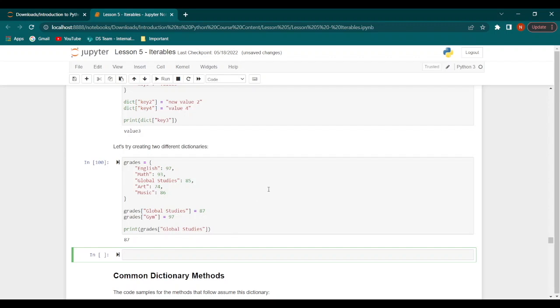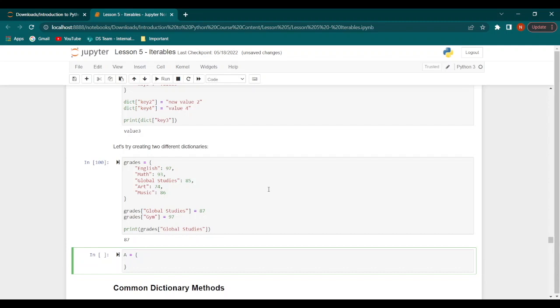Now let's try to create another dictionary. This time let's create a dictionary with personal details. Let's call it Dictionary A, and we will open the curly braces. Then we will have fname, colon, Peter, and we will have lname, colon, Smith, and we will have age, colon 25.